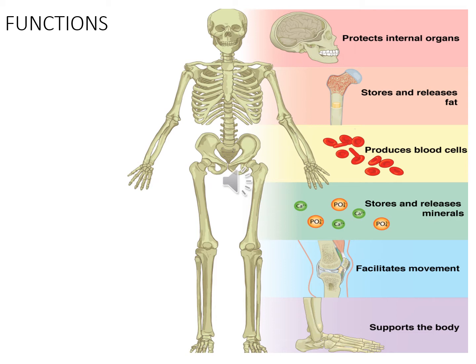Then bone tissue is also a hematopoietic tissue as well. It is going to produce the blood cells as well. Then bone tissue is a reservoir for mineral ions. It is going to store and release calcium and phosphate ions when needed, and then it is going to store fat as well in the bone marrow cavities. It also facilitates the locomotory movements of the body by providing attachment to the different muscles. So these are the different functions of bones.